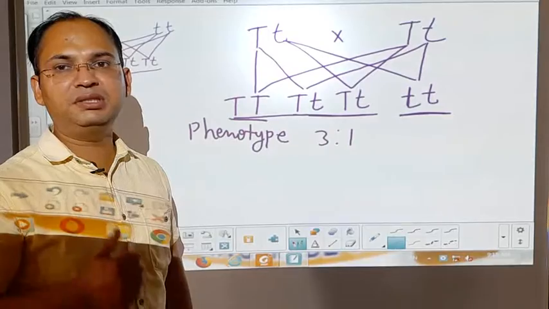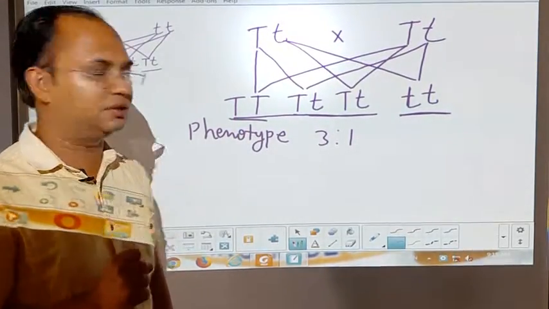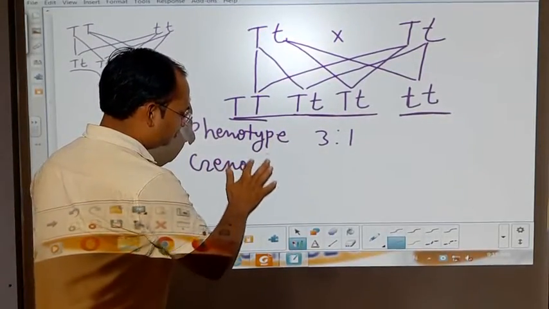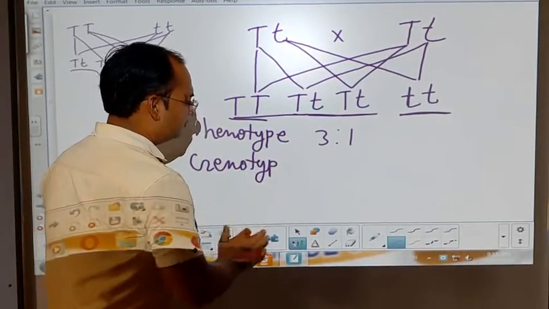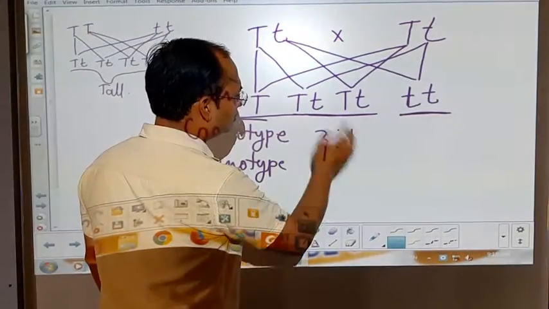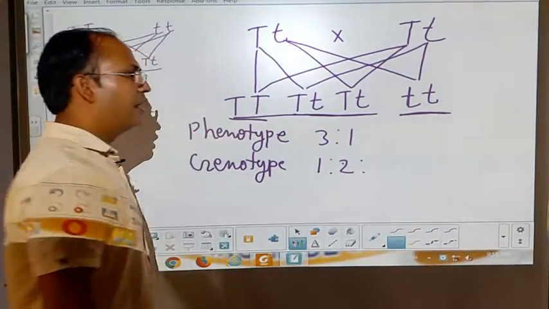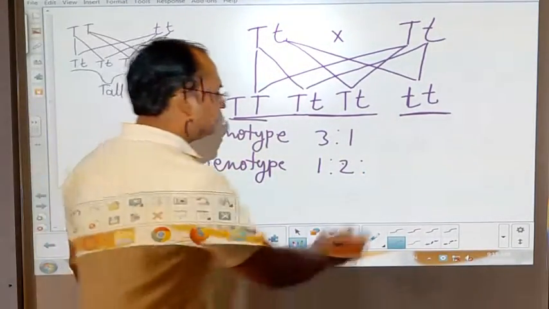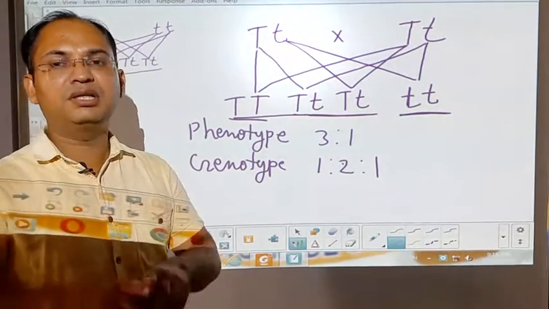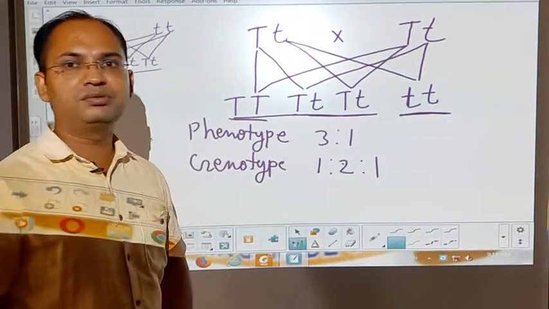And if we see their genotype, their gene combination, then one is pure tall, two are heterozygous tall and one is homozygous dwarf. So their genotype ratio will be 1:2:1.